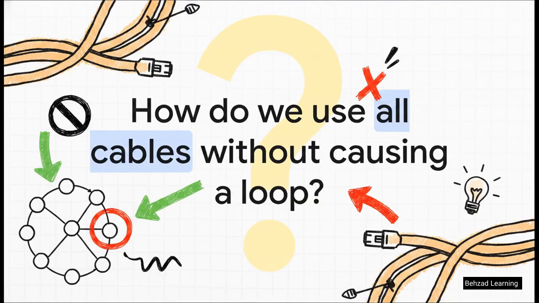Okay, so now we have a fast, loop-free network with instant failover. But here is our final complication, and it's a big one. Even with Rapid STP, the protocol is still actively blocking our really expensive backup cables to prevent loops. This means if you buy two 10-gigabit fiber links, you only ever get to use one of them at a time. So how do we use all our cables simultaneously without causing a catastrophic loop?